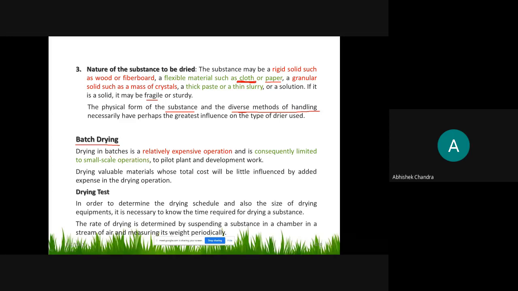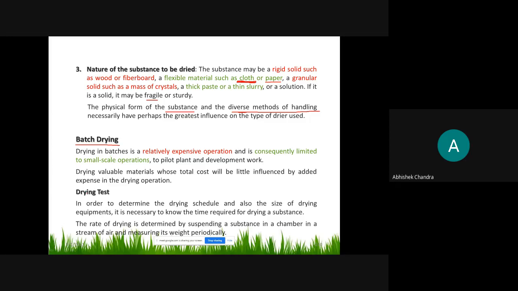Therefore, this type of operation is mostly used in small scale operation, the pilot plant and development work. That is, when we are developing some chemicals we use this type of batch drying, because we are producing a small quantity of material so we can use it, otherwise this is relatively expensive. Therefore, batch drying is used where the cost of material is higher than the drying operation. Then we use this type of batch drying.